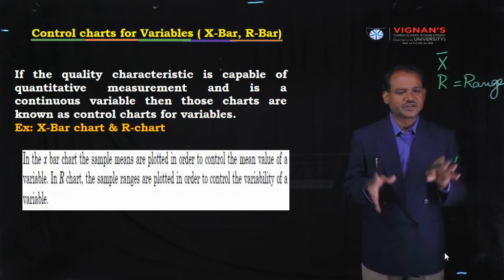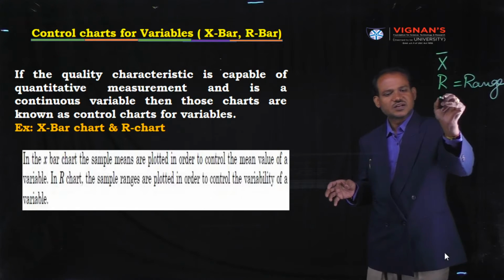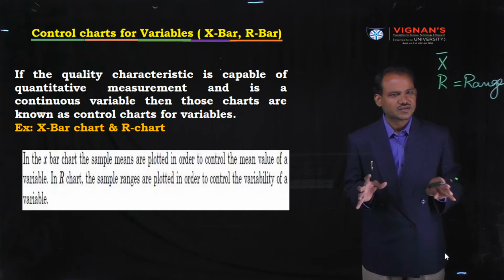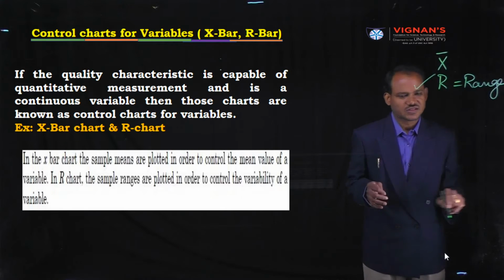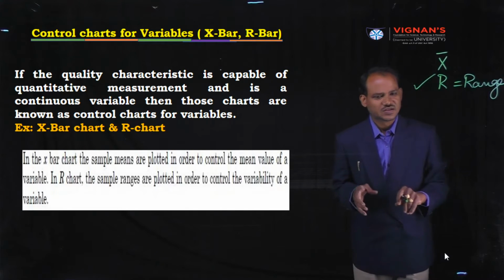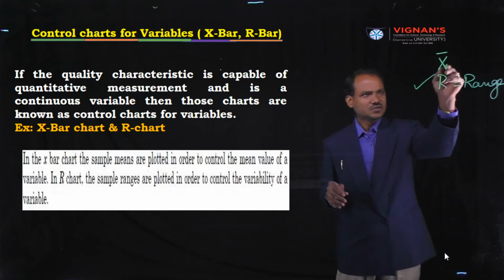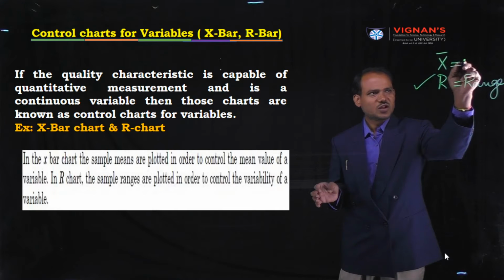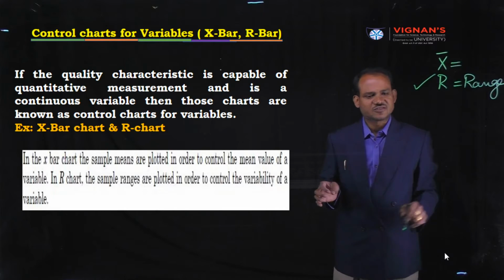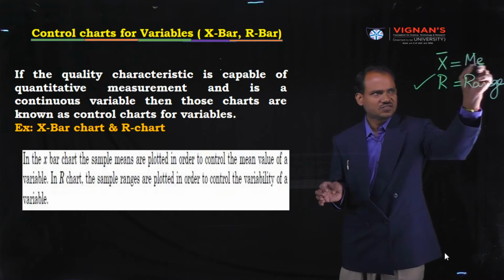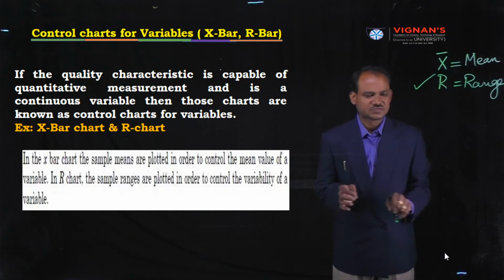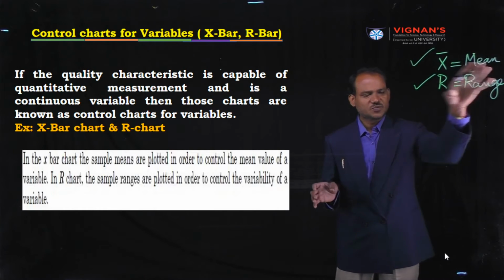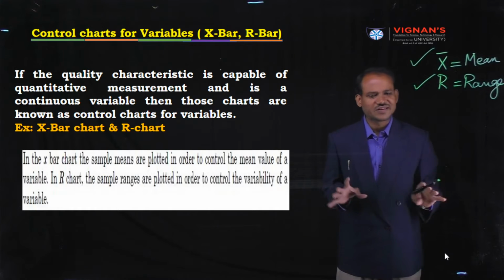In order to assess the variability, we use the R chart, that means range chart. For assessment of the mean of the samples, we plot the X bar chart, meaning mean chart. Simply we can remember: X bar chart means mean chart, R chart means range chart.